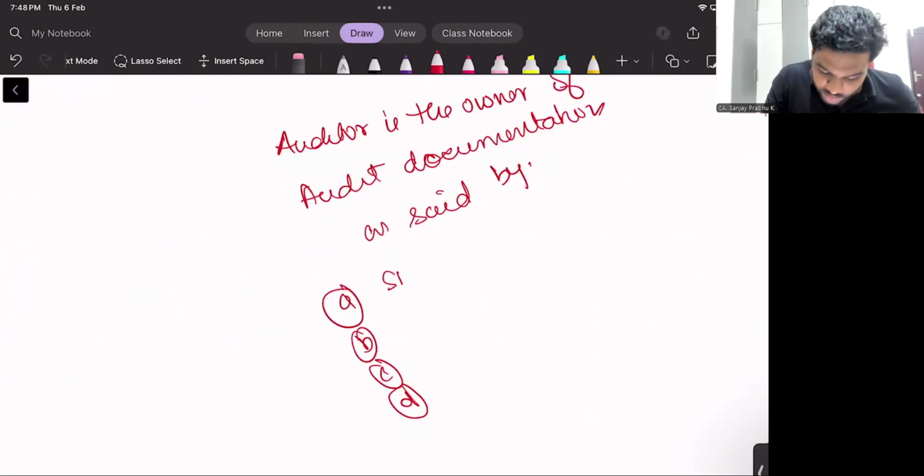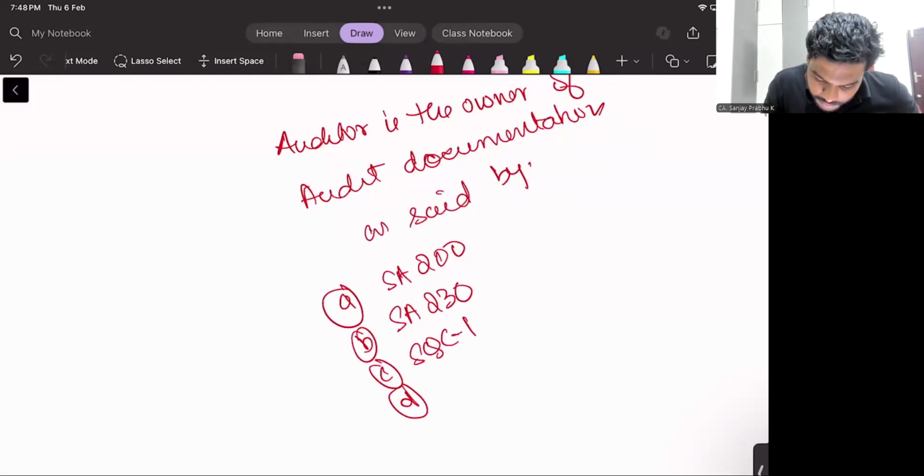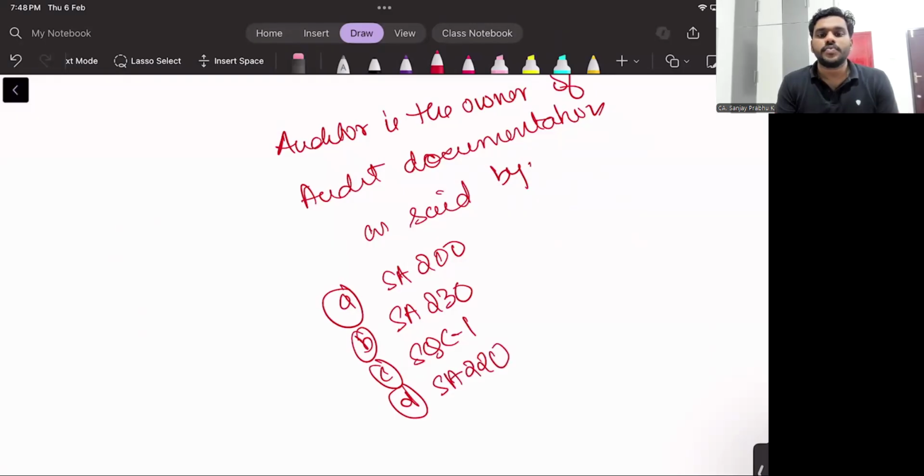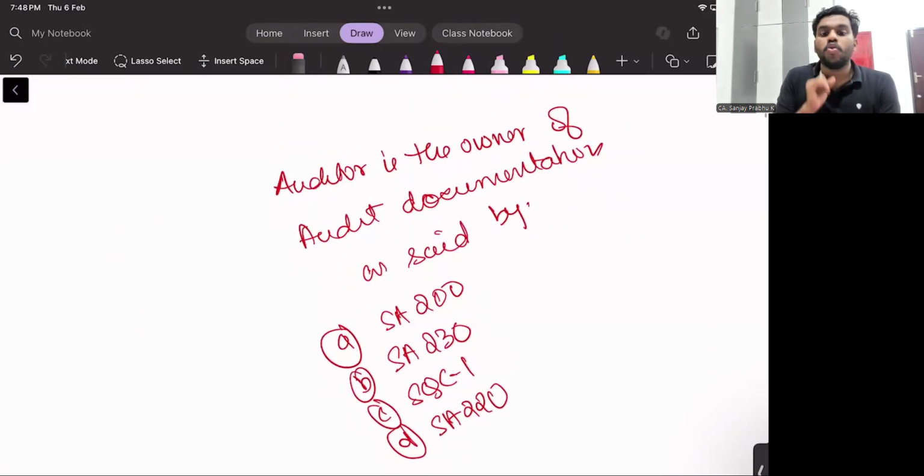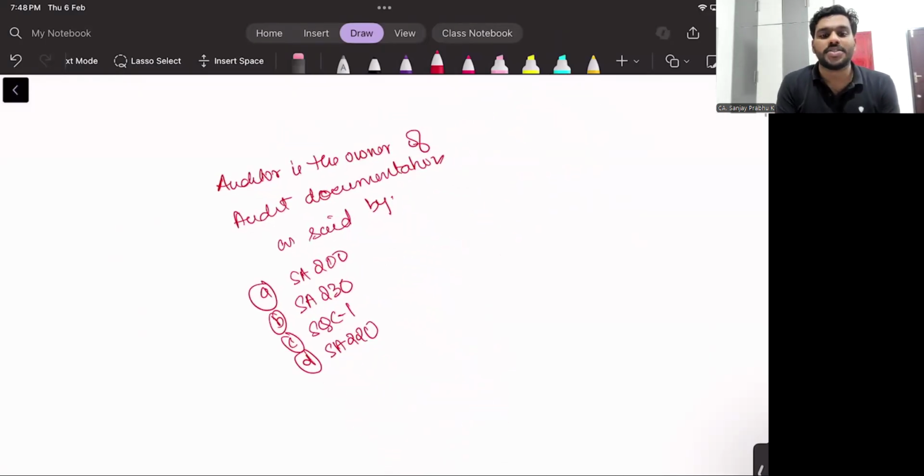Option A, SA 200. Option B, SA 230. Option C, SQC1. Option D, SA 220. Tell me, who said the auditor is the owner of audit documentation?